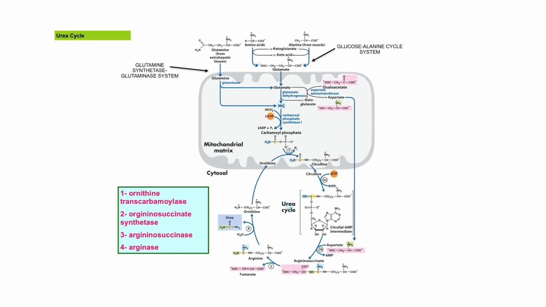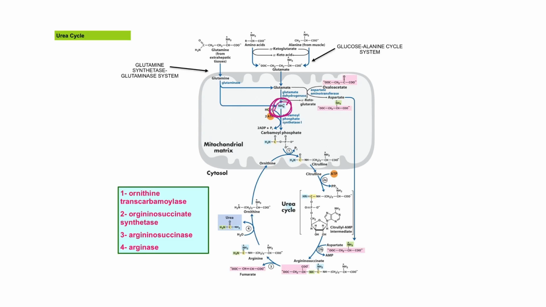On the upper part here is some of the pathways of amino acid catabolism that release free ammonia to the system. Here is the release of ammonia from glutamine by glutaminase. It releases free ammonia. And here is how alanine from muscle is transported to the liver and transfers its amino group to form glutamate, which will then be degraded by glutamate dehydrogenase to form free ammonia. So this is the free ammonia that needs to be regulated and excreted out through the urea cycle.